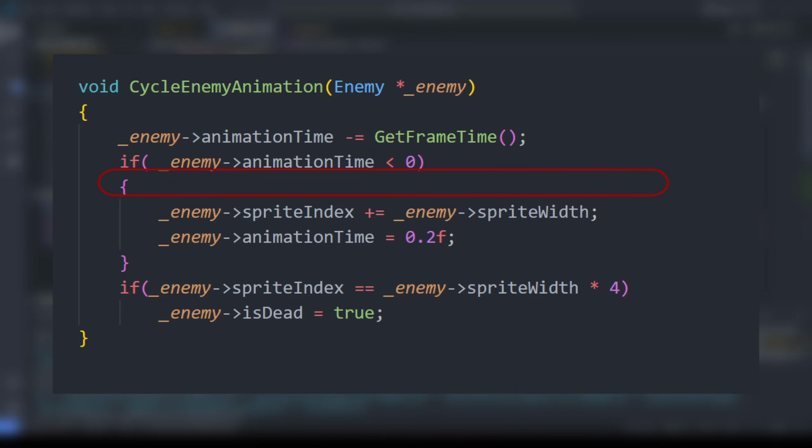And when that happens, we increase the sprite index, causing the sprite to display the next sprite in the sheet. It then resets the timer back to 0.2, so this can happen again. Lastly, we check if we have reached the last sprite in the sheet, and if we have, we set the isDead flag to true, which stops main from calling this function.